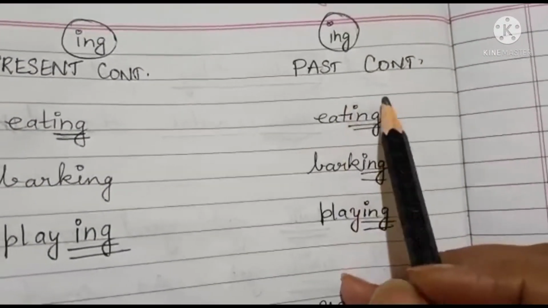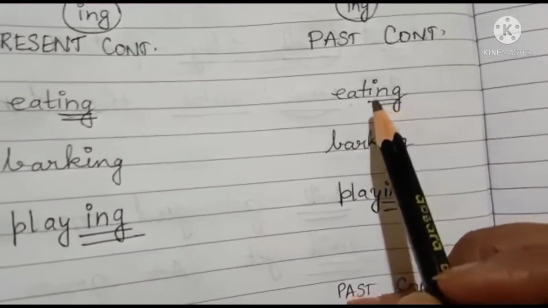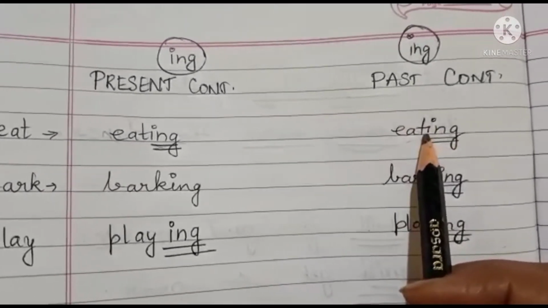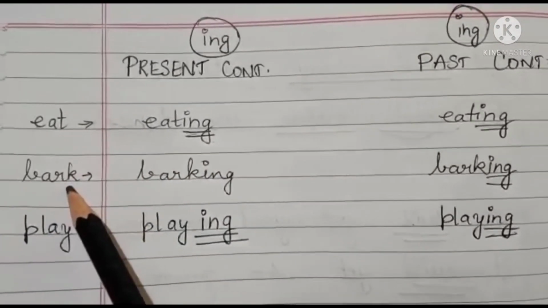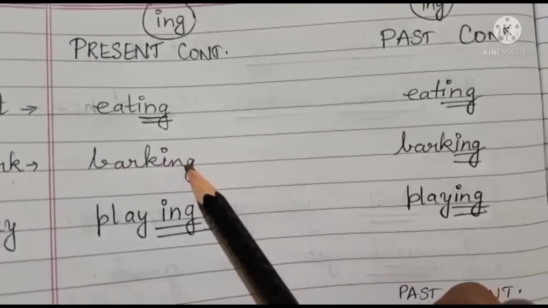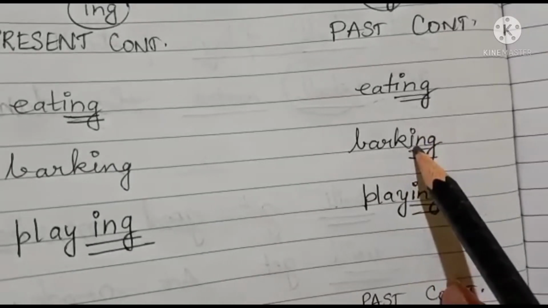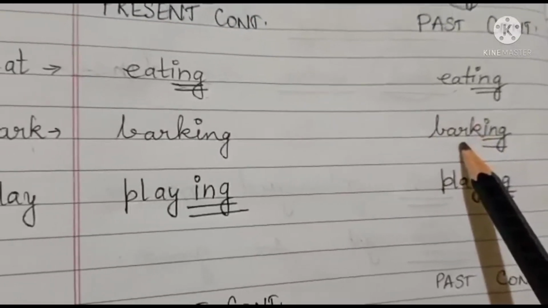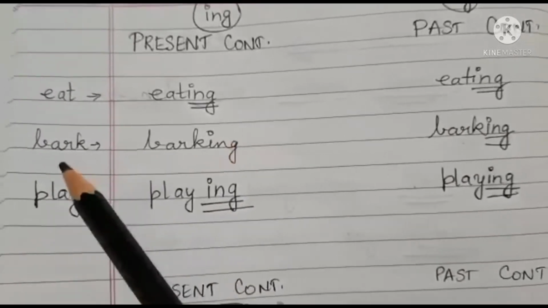And even in the past continuous, the verb will be the same. Eating, here also you will add ing. So in both the forms, present continuous and past continuous, children, we add ing. What is the present continuous of bark? You add ing, it becomes barking. Even in past continuous, the verb will be the same. Here also you will add ing, it will be barking. So in both present and past, we change the words into continuous form by adding ing to the verb.